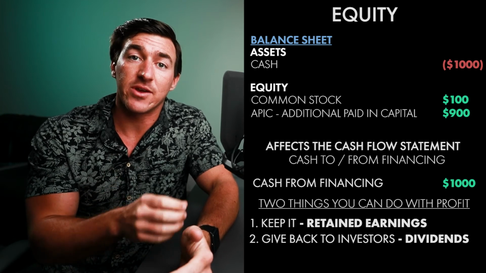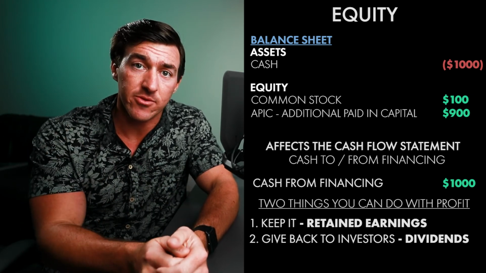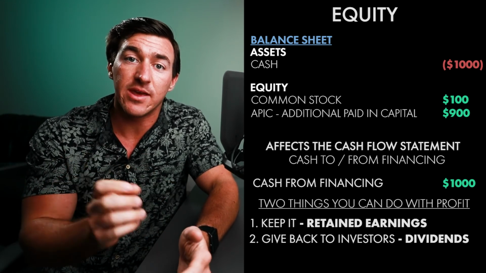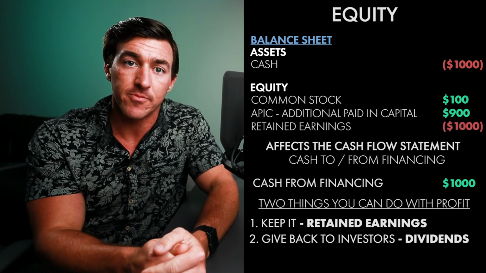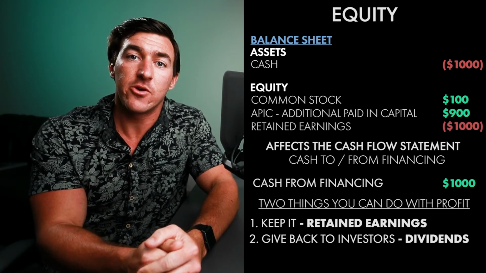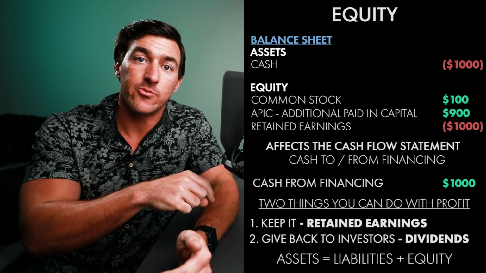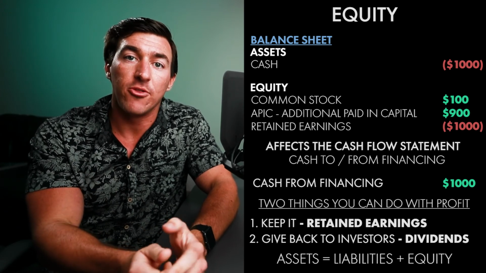As we said, net profit can do two things. One, go to dividends, or two, it can go to retained earnings. Since retained earnings is not going to be as large as it was, since we had money go to dividends, retained earnings is going to decrease as well by that same $1,000. So, once again, our accounting equation works. Assets equals liabilities plus equities. Assets went down by $1,000, retained earnings went down by $1,000, all through this dividend payment.